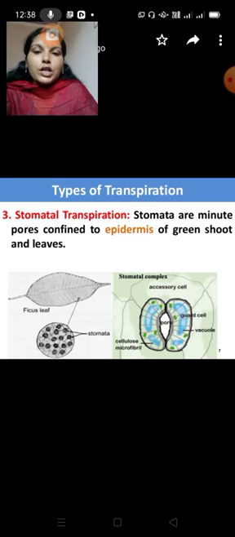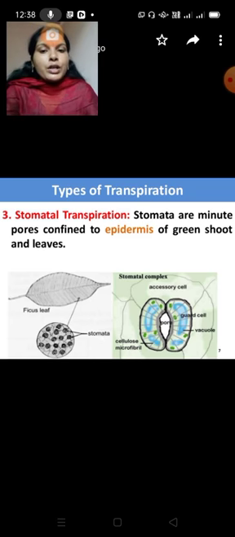This is the third type of transpiration. So mainly these three are very important in transpiration. So these are the types.